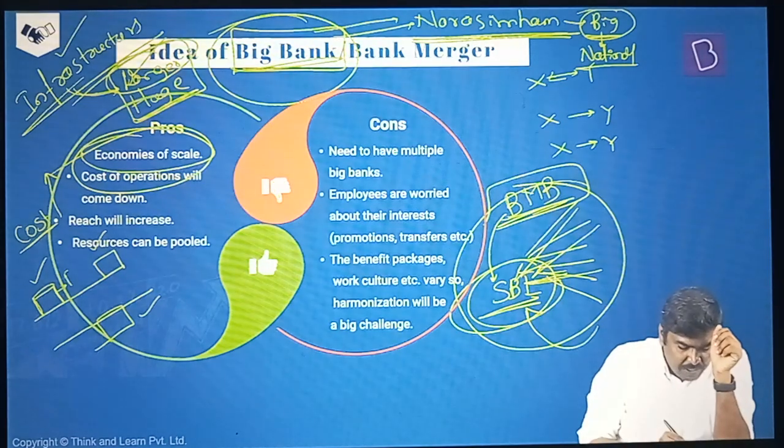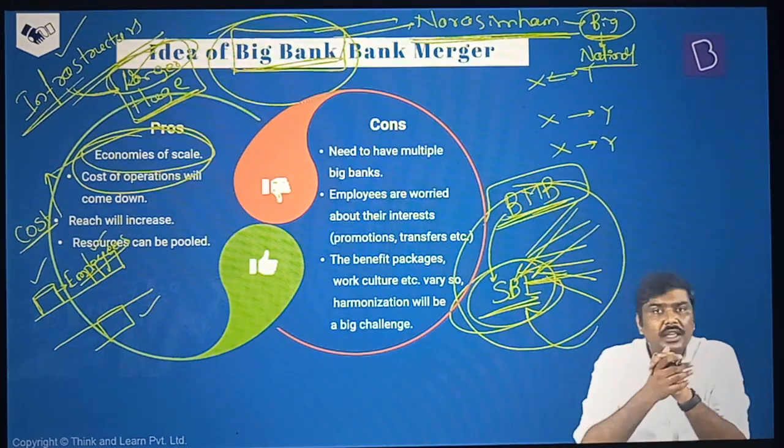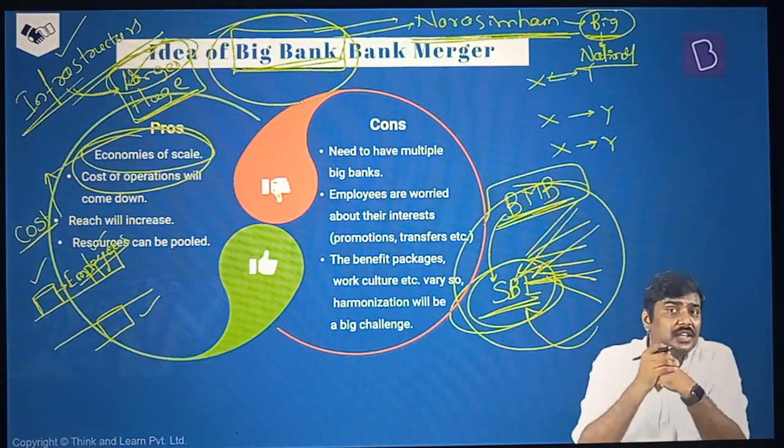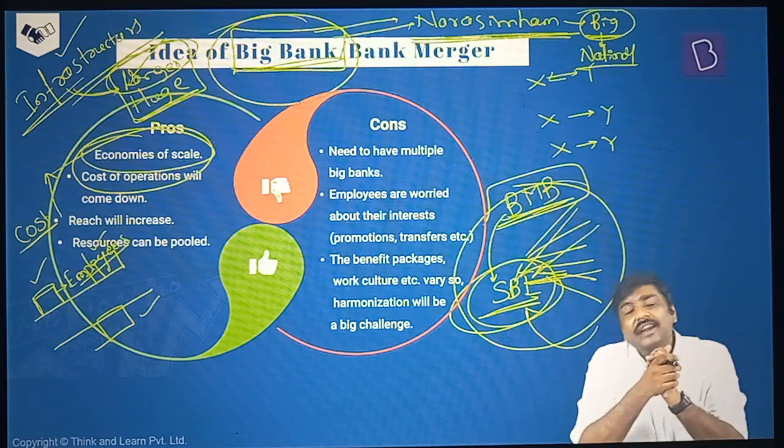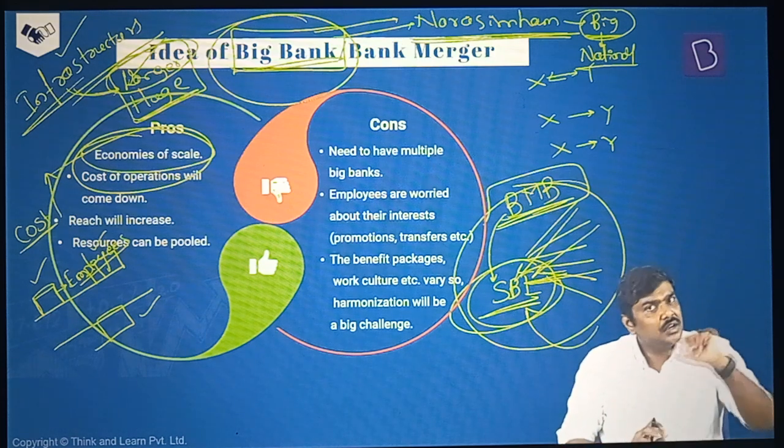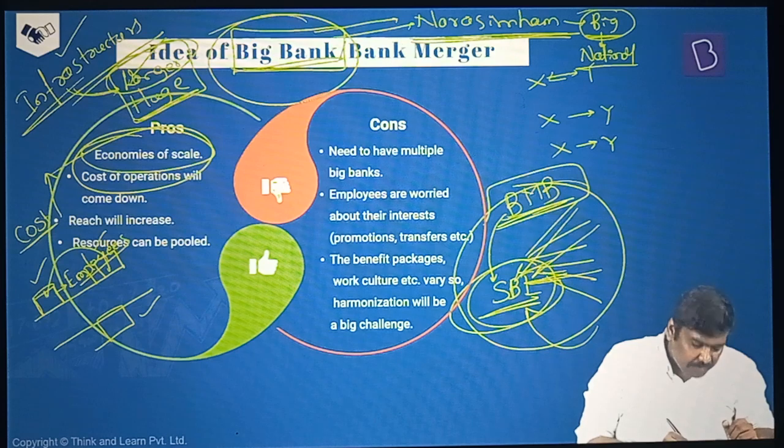Second, the number of people or employees who are working. Imagine all the 3 branches, 15 members are working. So 15 into 3, 45 employees are there. And the same 45 employees are providing services to, let's say, 10,000 customers. Right? Now what does Government of India say? All of this is not required. I will take a State Bank of Mysore, merge it here.